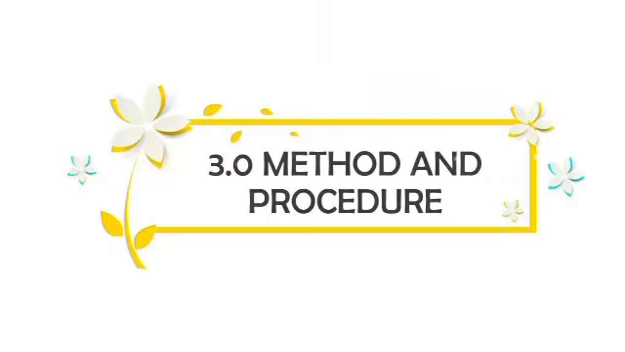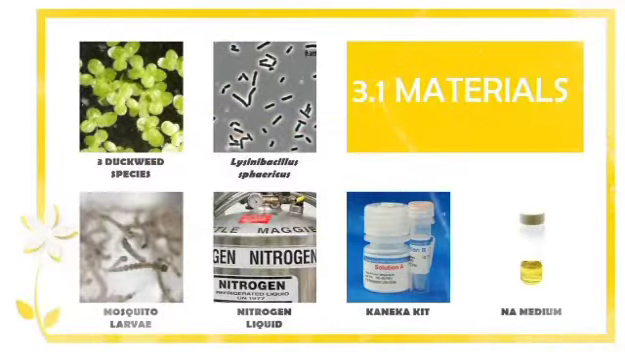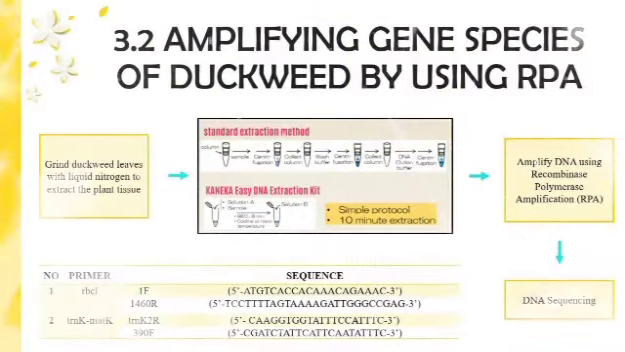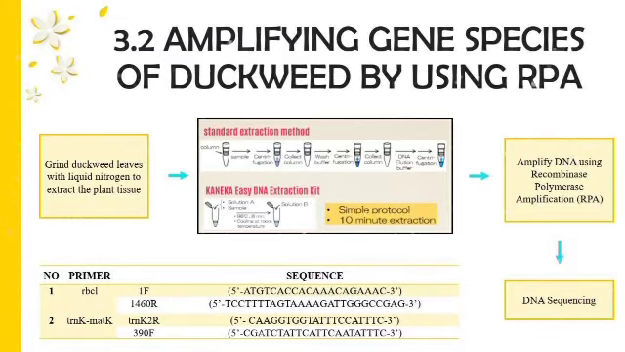Continuing with the method and procedure. The materials that will be used are 3 duckweed species, Lysinibacillus sphaericus bacteria, mosquito larvae, liquid nitrogen, Qiagen kit, and NA medium. For amplifying the gene using RPA, first grind the duckweed using liquid nitrogen to extract the plant tissue, then undergo DNA extraction using the Qiagen kit, then amplify the DNA using RPA, then send for DNA sequencing. For the primers, we use rbcL and trnK matK.